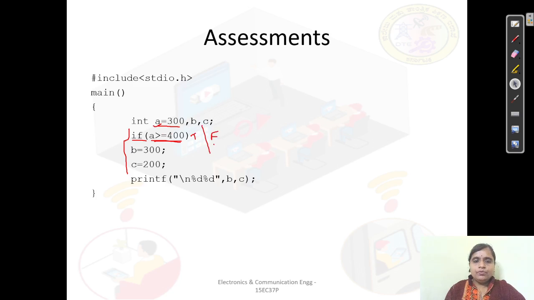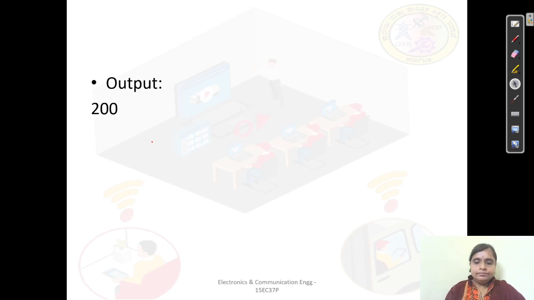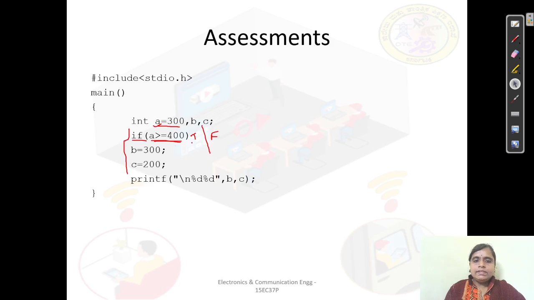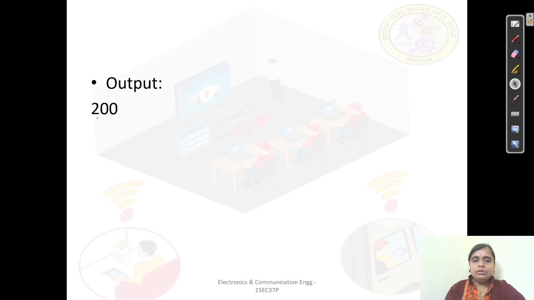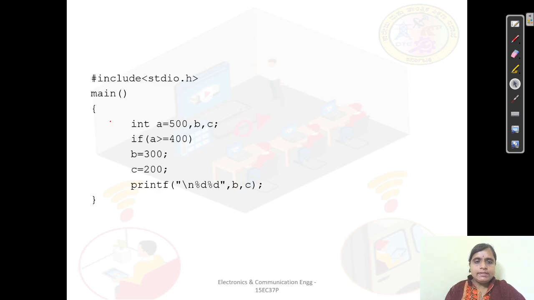Whether this condition is true or false, the condition is what? A is equal to 300. 300 is not greater than or equal to 400. So, the condition here is false. Once the condition is false, will it go to the next statement? No, it doesn't go to the next statement. It directly executes C is equal to 200. We are going to print B and C, but B is not getting printed. We just directly print the value of C. So, your output will be 200.